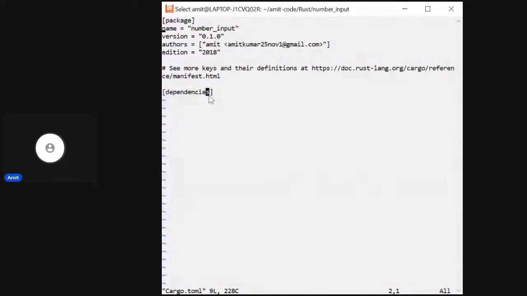Dependencies might be, if you want to use some library for serialization and deserialization, or some library for threading, or some library for random number generation, for example.